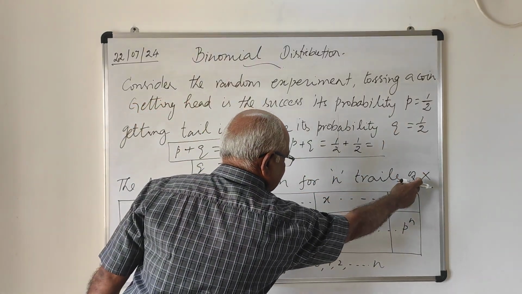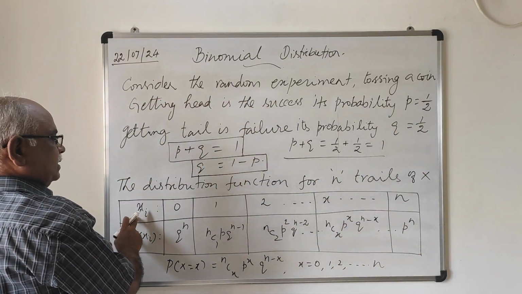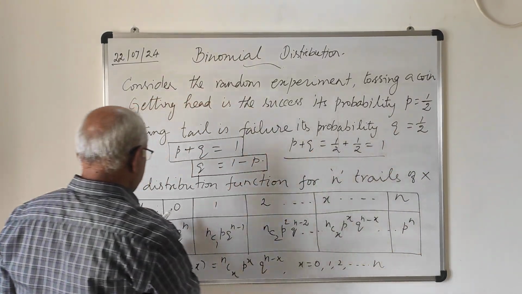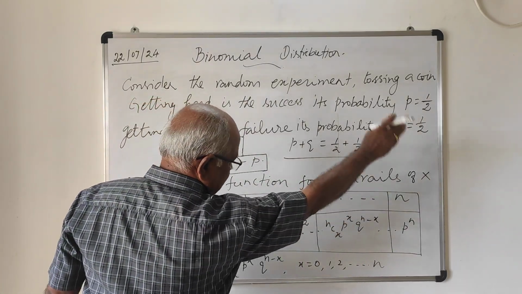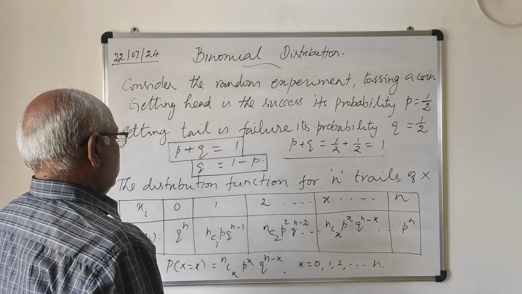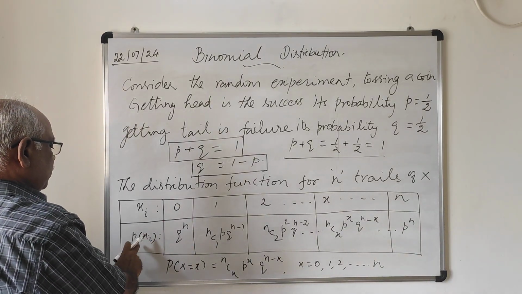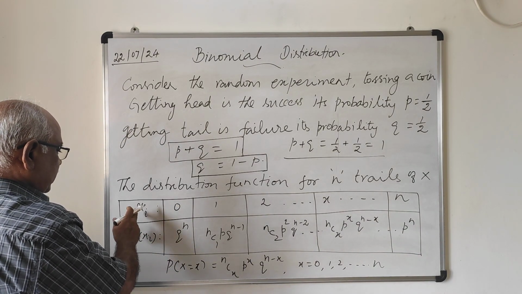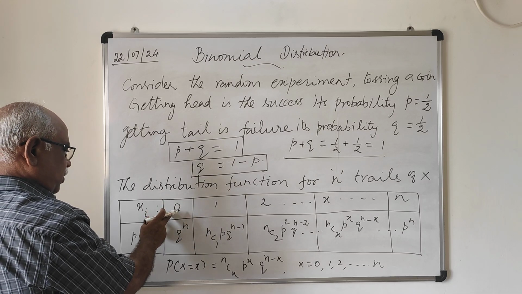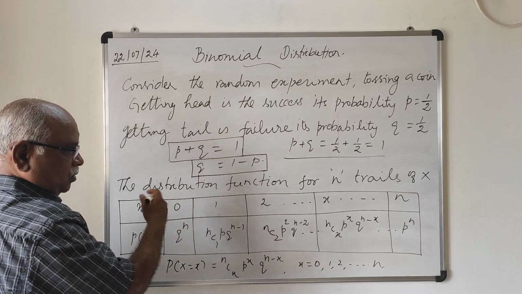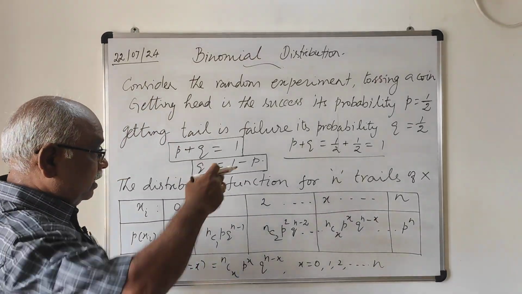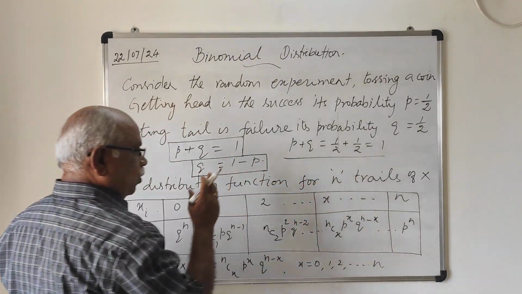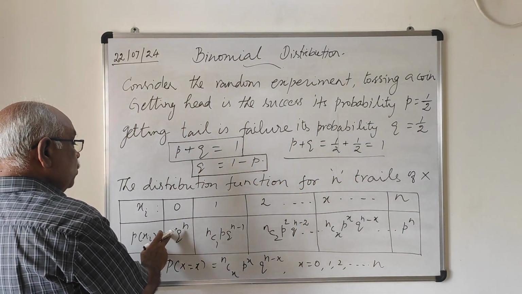The random variable x has n real values, 0, 1, 2, 3, etc. For that, the corresponding probabilities are P of xi. Probability of x equal to 0: x equal to 0 means no head, all the n trials involve only tail, therefore q power n.